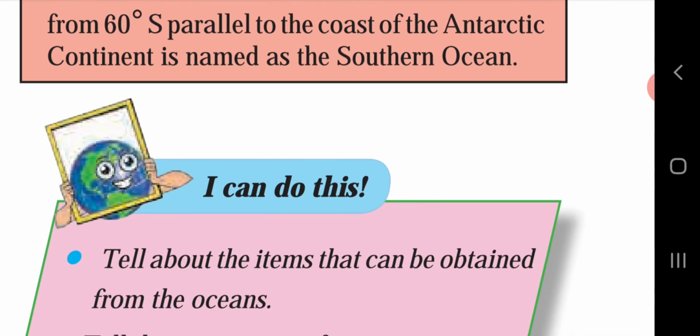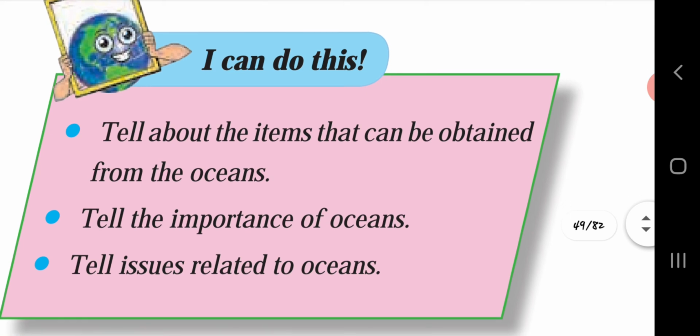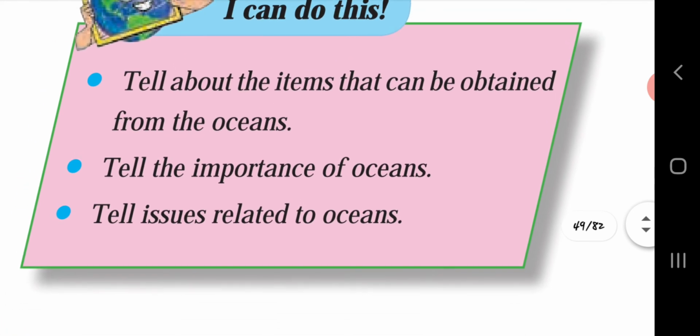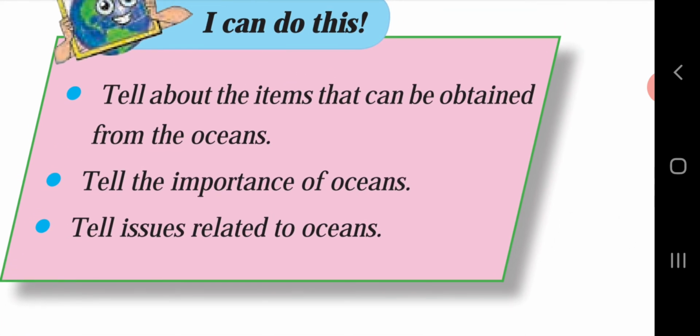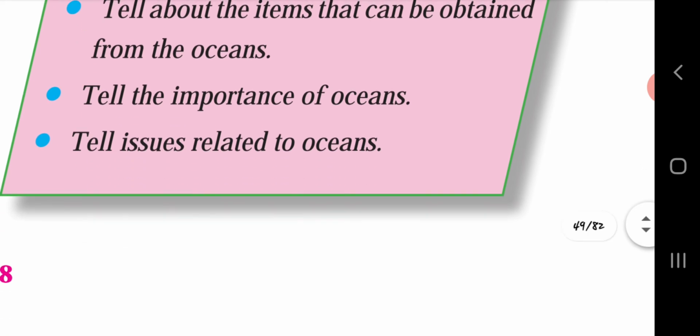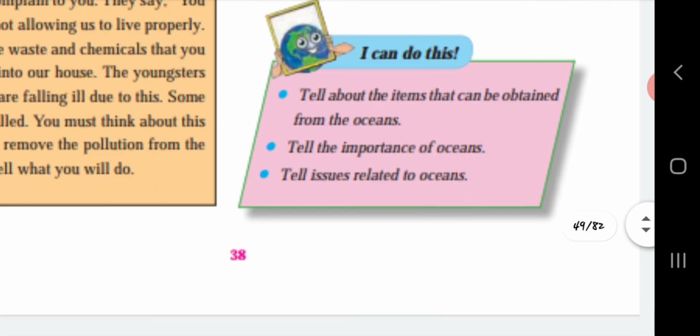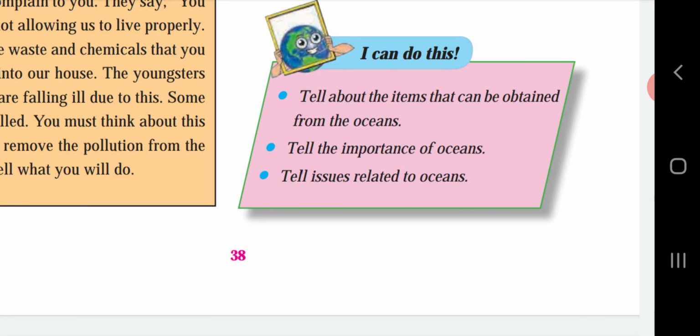So, from this we have come to know the items that can be obtained from the sea, from the oceans. We are able to tell the importance of ocean. Also, we are able to tell the issues related to oceans. So, that's all for today. We have finished today's chapter, that is importance of oceans. Complete the given exercise and learn the given questions and answers.